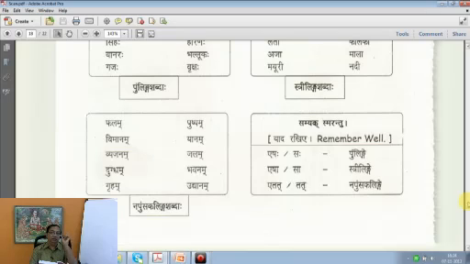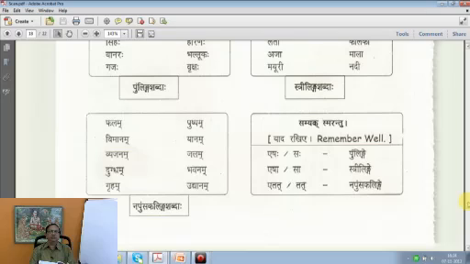They mostly end in the m sound. Phalam, Patram, Pushpam, Toyam, Jalam, Nakshatram, and so on. Whatever ends in the m sound can be taken as a neuter noun as a general rule. I am saying exceptions are there. What are listed here all end in that sound only.